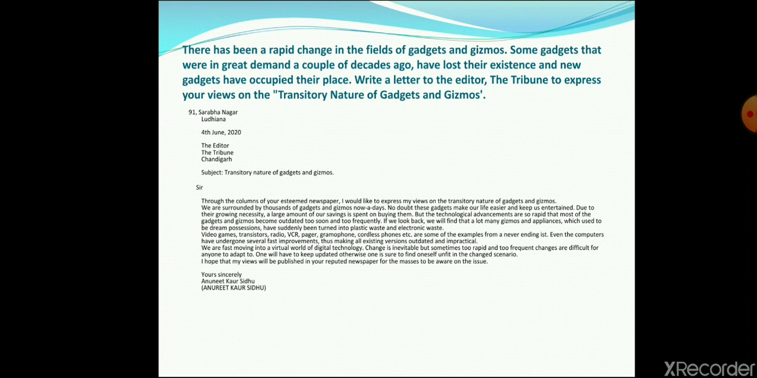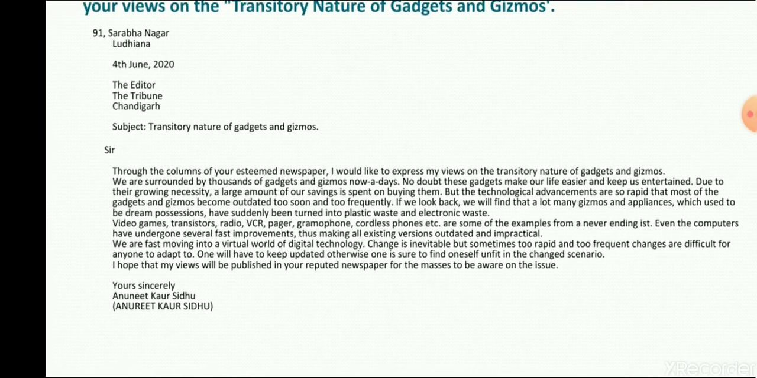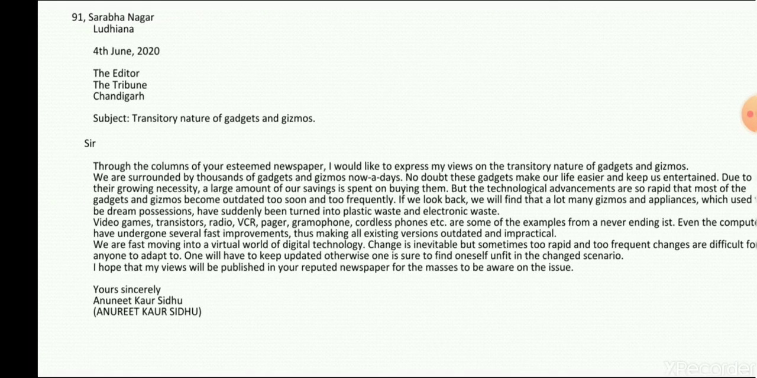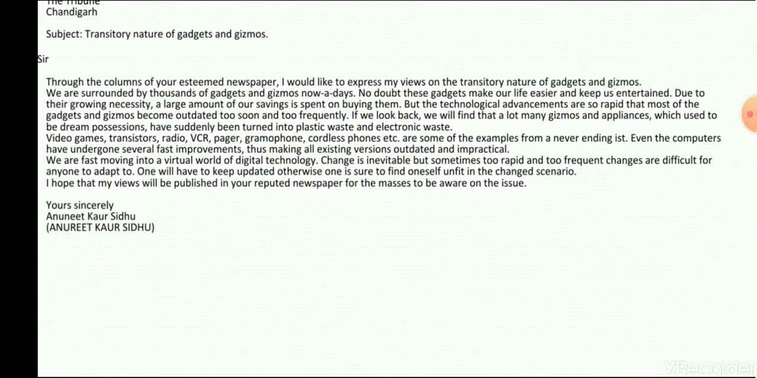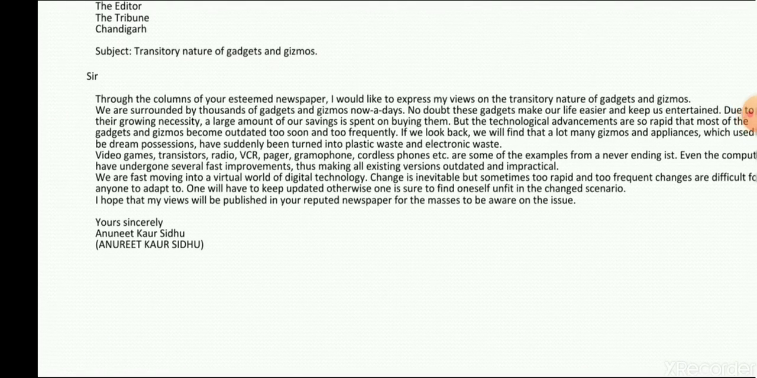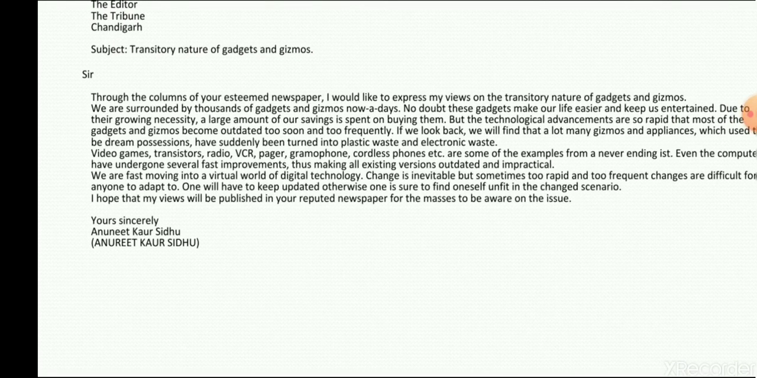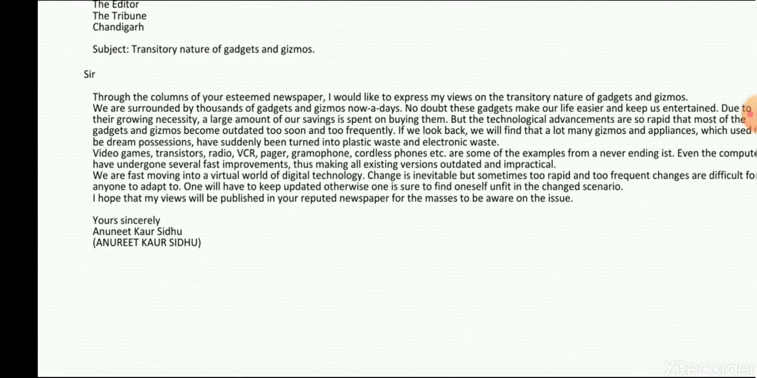So what you would write here: through the columns of newspaper, I would like to discuss this topic. Then you will write that we are surrounded by thousands of gadgets and gizmos nowadays, right? So no doubt these are making our life easier and entertained, but due to their growing necessity, a large amount of our saving is spent on them.